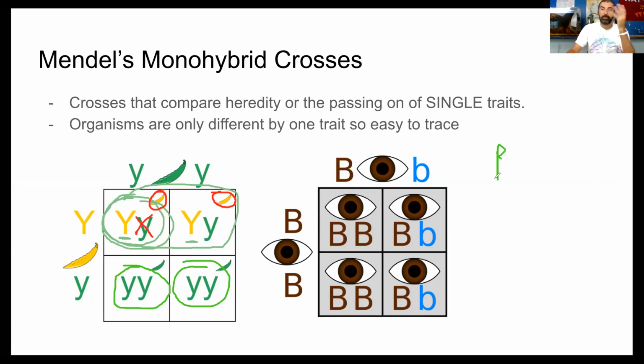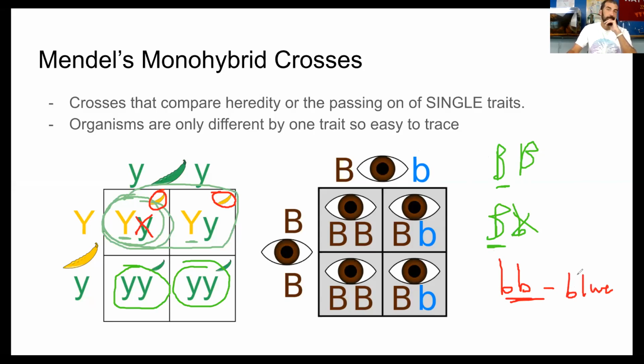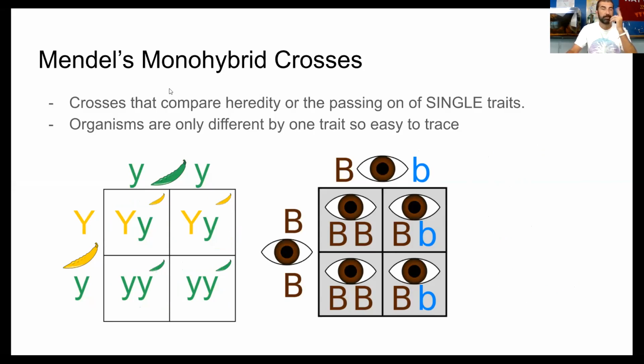If you just say you could be big B, you would show the dominant trait. Big B, little b, you would still show the dominant trait because that dominant allele will mask that recessive allele. The only way you would show a recessive trait is if you have 2 recessive B's or T's or R's or whatever letter. The letter doesn't matter. It's all about how they're combined. So just FYI, in this situation, a blue-eyed person would have had to have been little b. That's the only way a person would have had blue eyes.